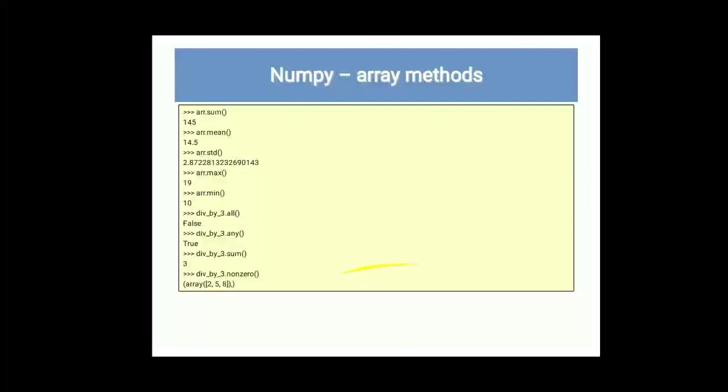Then the numpy methods: sum is there, mean is there, std means standard deviation is there, max is there, which finds the maximum number from a given list. Then all: divisible by 3 .all() checks whether all elements are divisible by 3. It shows False because not all elements are divisible by 3.